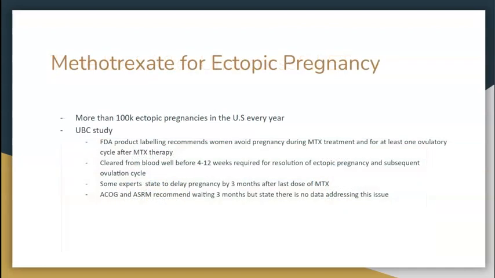Next, let's talk about methotrexate treatment for ectopic pregnancy. There are more than 100,000 ectopic pregnancies every year in the United States alone. This next study was done by a resident at University of British Columbia. FDA product label recommends women to avoid pregnancy during methotrexate treatment and for at least one ovulatory cycle after last dose of methotrexate. The medicine is cleared from blood well before 4 to 12 weeks that are required for resolution of ectopic pregnancy and subsequent ovulation cycle.